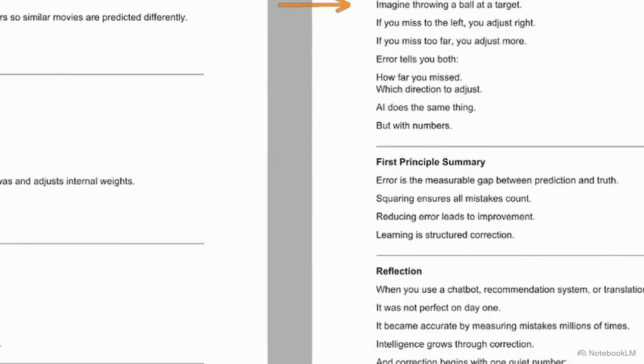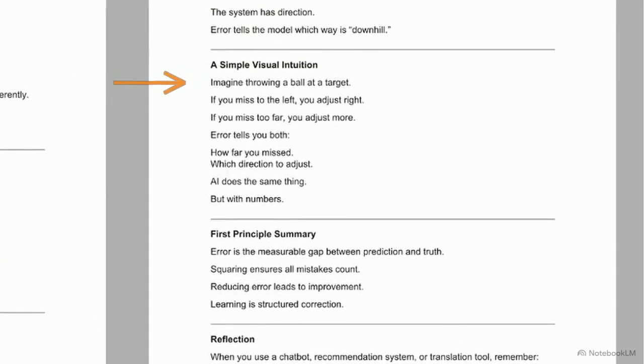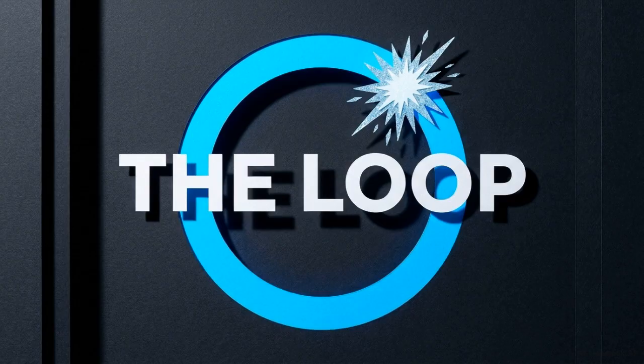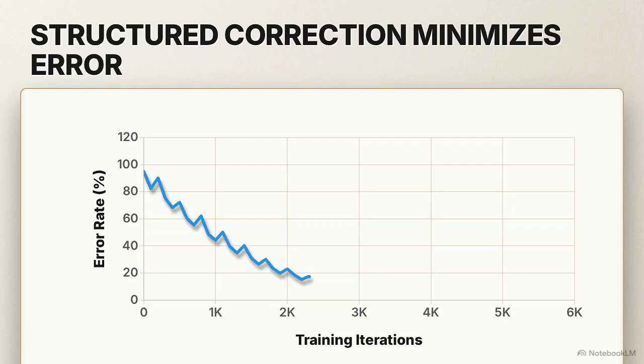Like throwing a ball at a target. If you miss left, you adjust right. The system does the same with numbers. Measured learning, where mistakes are transformed into improvement. Artificial intelligence is the mathematical process of structured correction. It is the discipline of missing by a smaller margin every single time.